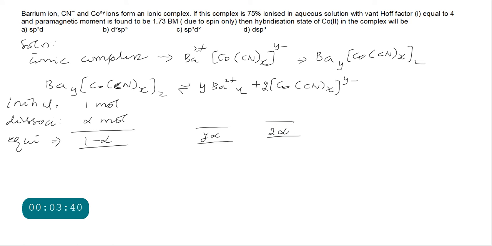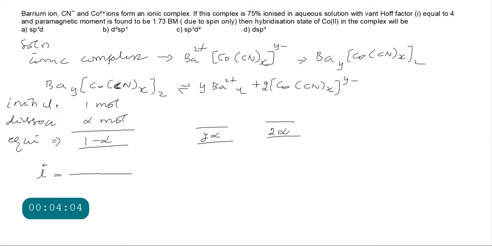Then here it is given van't Hoff factor is equal to 4. Now let us see the relation between van't Hoff factor and alpha. Van't Hoff factor i is equal to, in the numerator, the total number of moles of particles in the solution.